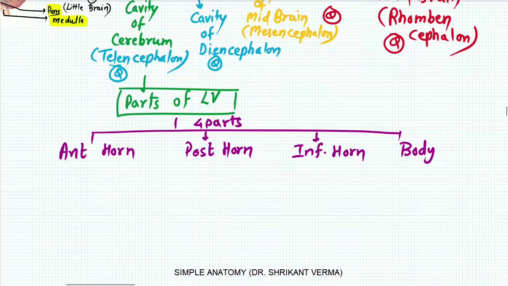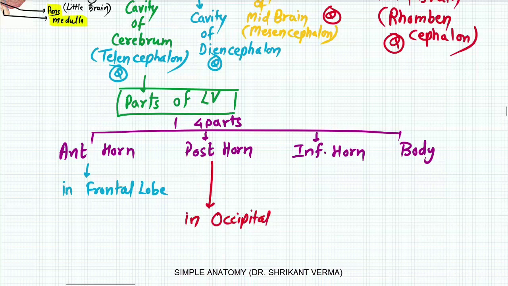A few additional points. The anterior horn projects into the frontal lobe, or you can say the frontal pole. The posterior horn projects inside the occipital lobe, or occipital pole.